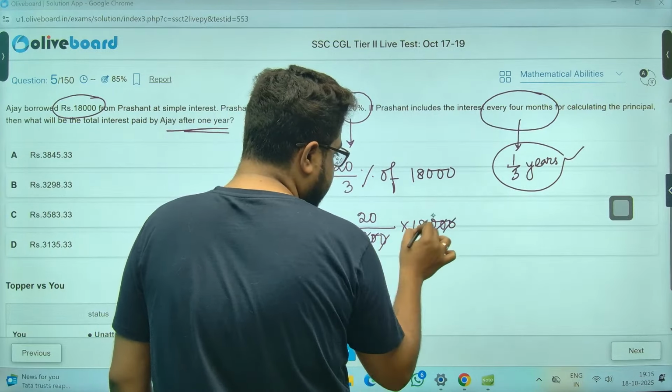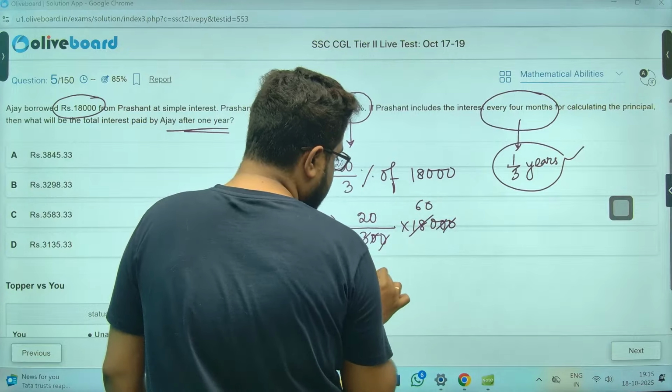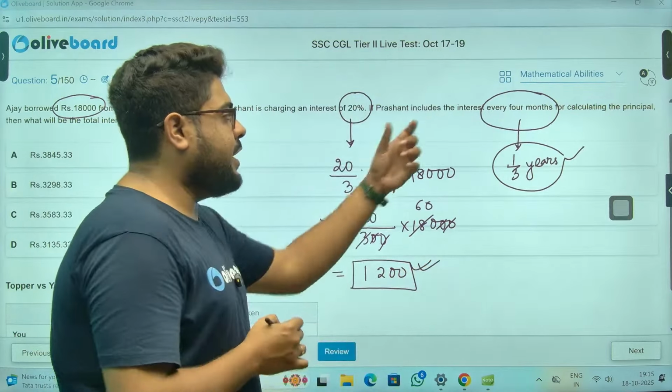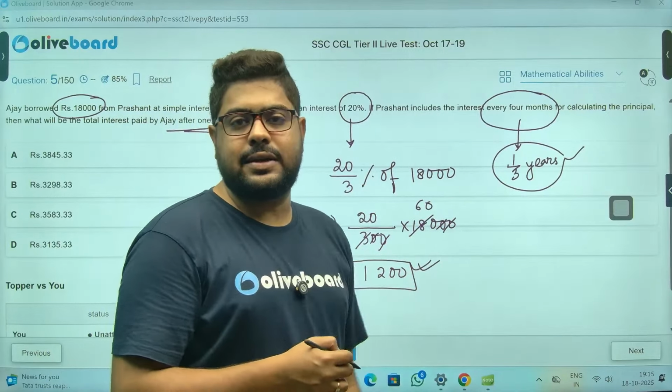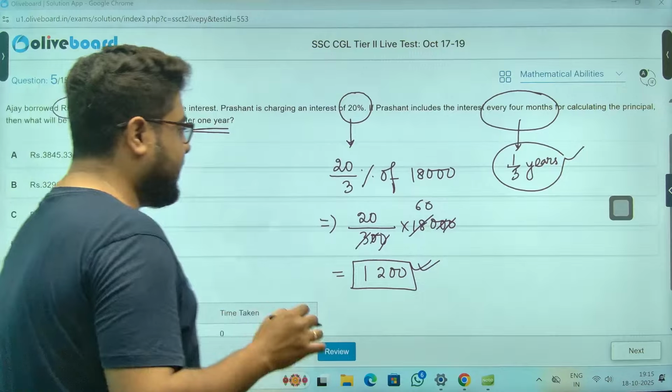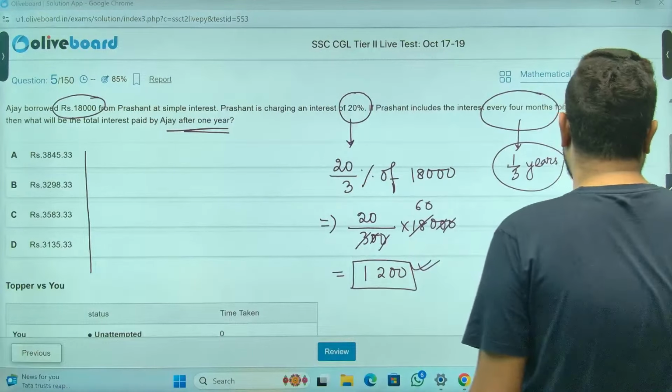000 360s are this. So 1200 is the interest per 4 months. Every 4 months, the interest is 1200. Options. Let me explain this. You see, we don't need any more calculations.